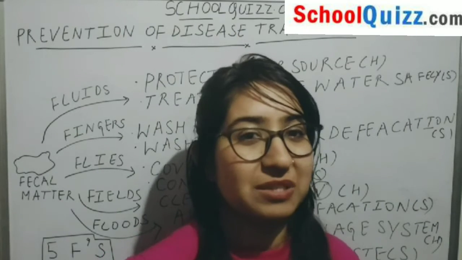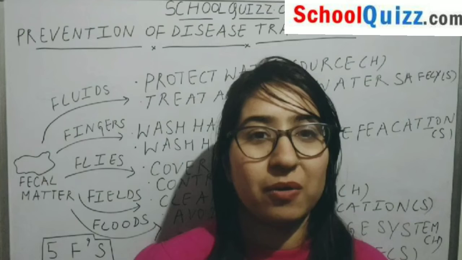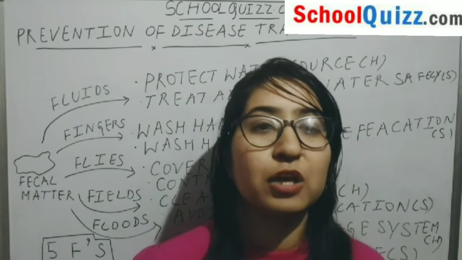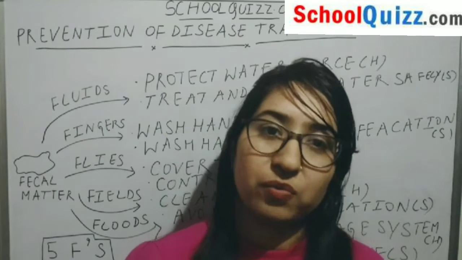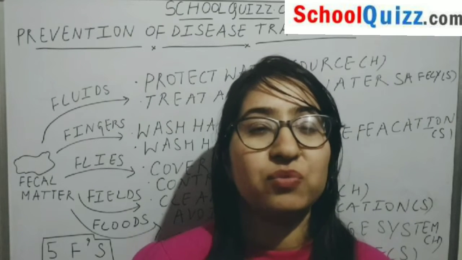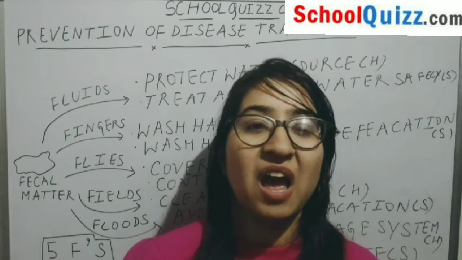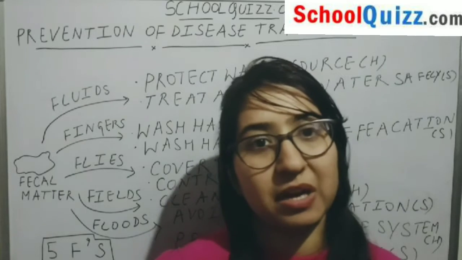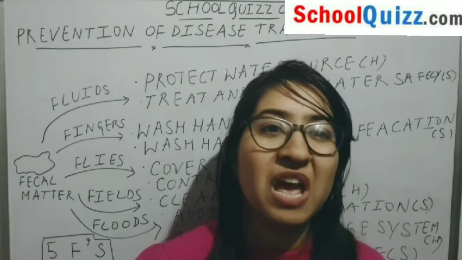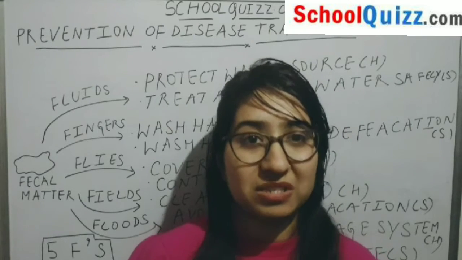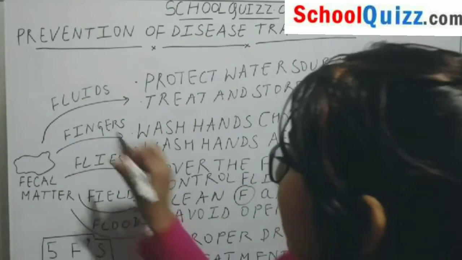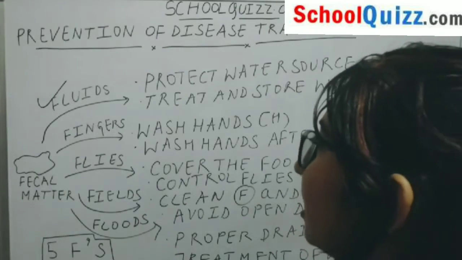And after that comes sanitation, in which whenever we are using water at our house, whether for washing our clothes or in washrooms for bathing and other things, how that water has been disposed of, or how that channel has been done, whether the drainage system is proper, the sewage system is proper or not. It should be properly covered, and stagnant water should not be there. Okay. So now first of all we will see how transmission by fluids can be prevented.